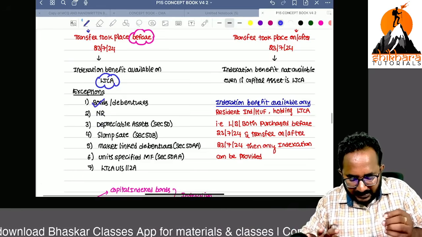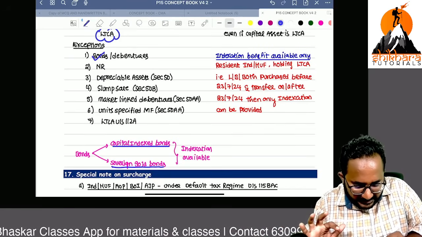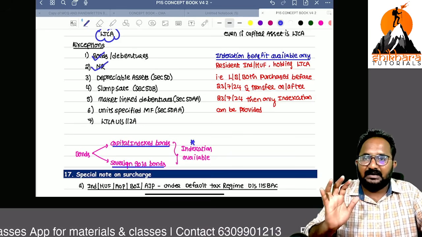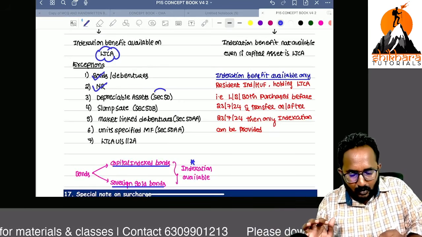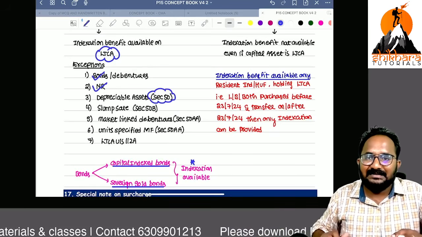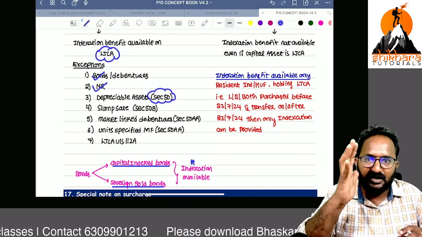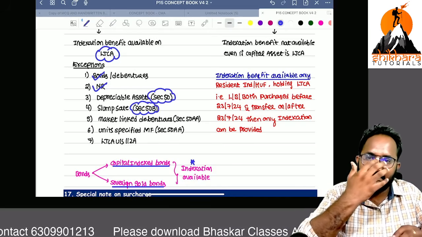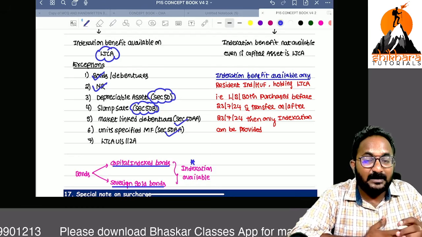Bonds and debentures, but for example capital indexed bonds and sovereign gold bonds, yes, you can get indexation. Non-residents are not eligible for indexation benefit. Section 50, depreciable capital asset related capital gain computation, we can't take indexation. Slump sale, business restructuring chapter, we have already discussed. We can't take indexation. Market linked debentures, units of specified mutual funds.